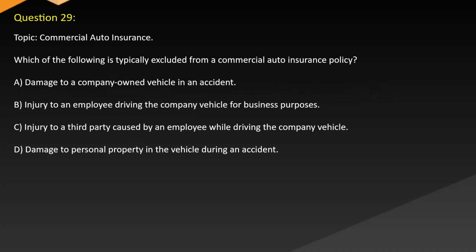Question 29. Topic: Commercial auto insurance. Which of the following is typically excluded from a commercial auto insurance policy? A. Damage to a company-owned vehicle in an accident. B. Injury to an employee driving the company vehicle for business purposes. C. Injury to a third party caused by an employee while driving the company vehicle. D. Damage to personal property in the vehicle during an accident.